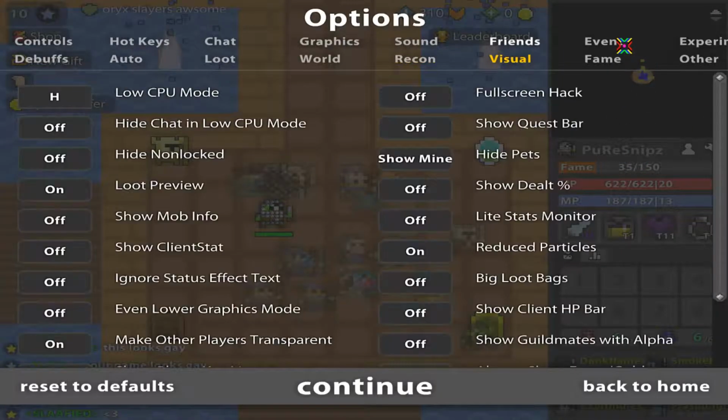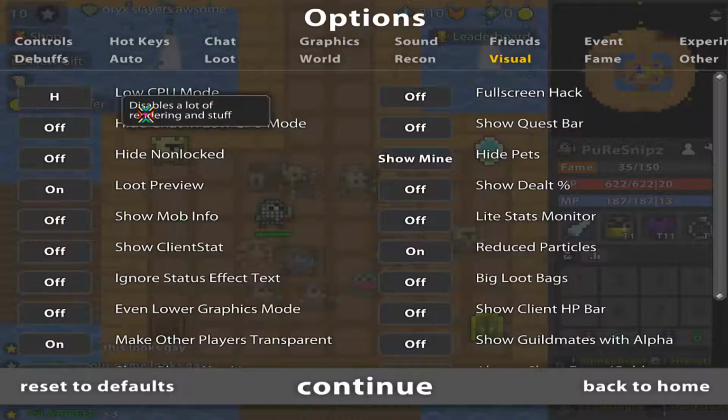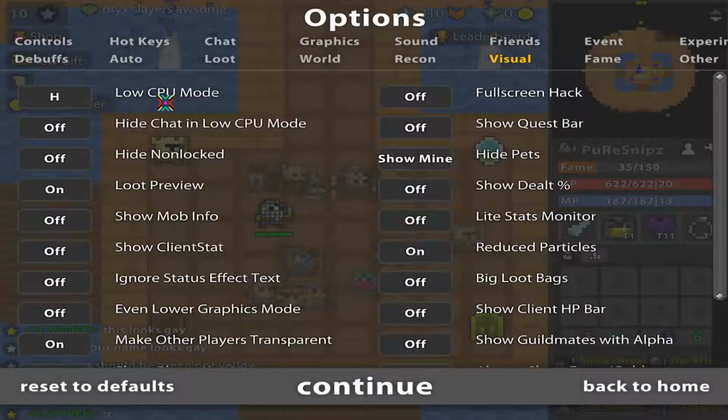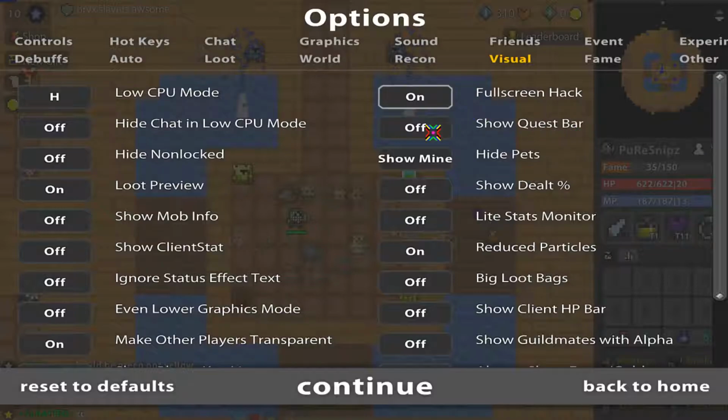And you have your visuals. Now, this one here is the most important of all. Low CPU mode is really useful. We're gonna put that on H. Well, I put it on H because I'm using it a lot, like a lot. Full screen, I'm gonna put it on.